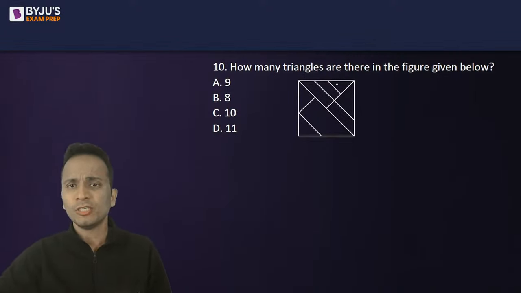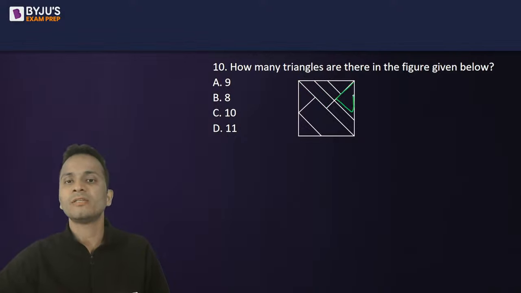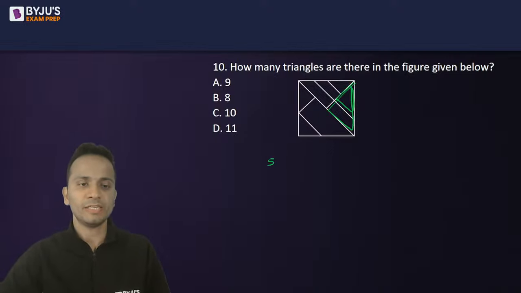Let's check it out. So number one is this. Then number two and number three, right? So three triangles here, then one and two triangles here. So total five triangles are made, right?